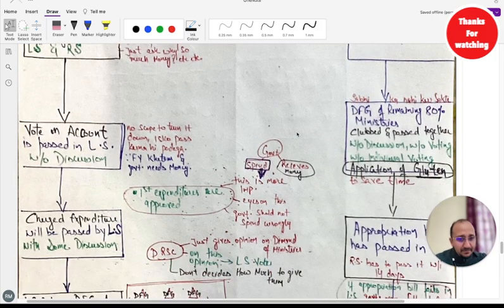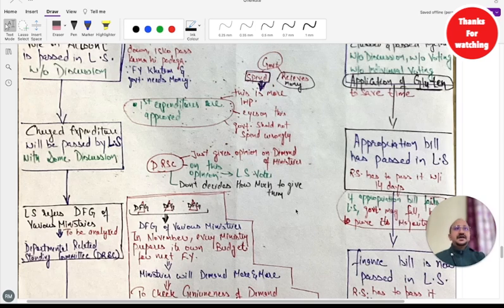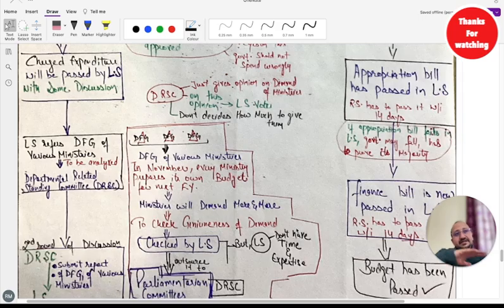So this entire process, guys, up to the approval of the budget or of the fiscal policy, first goes to Lok Sabha, then it goes to Rajya Sabha. It takes 2 months, guys. And there are so many committees who review the budget. It's not just a one day task where the finance minister goes there, gives a speech, and it's done. It's not done. That is just the initiation.